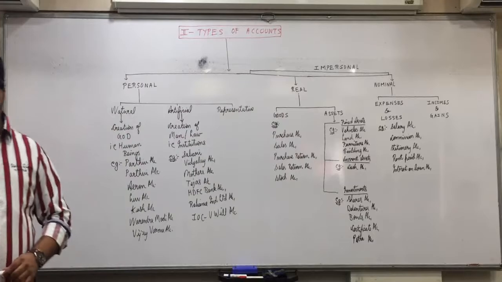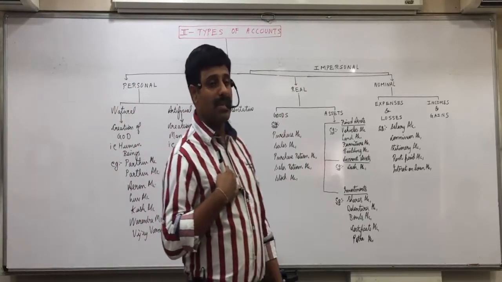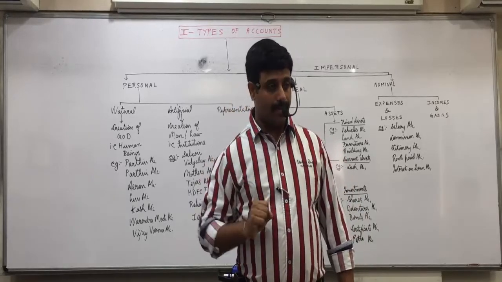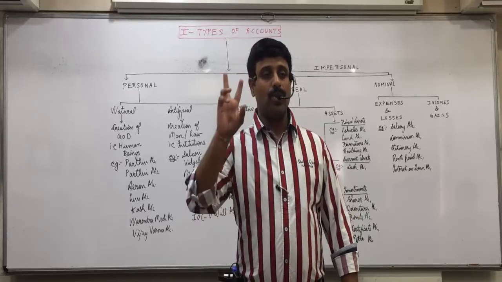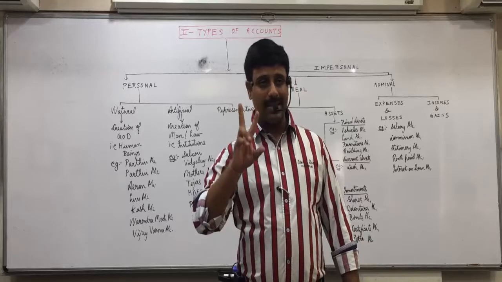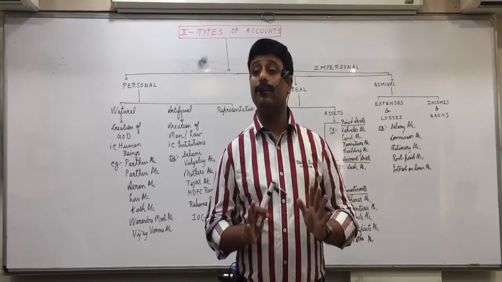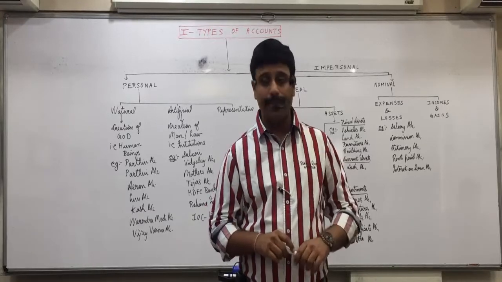Suppose I sold goods of rupees 20,000 on 2 months credit to Deep. Who is Deep for me? Debtor. Customer, but in technical terms, we call it as debtor.